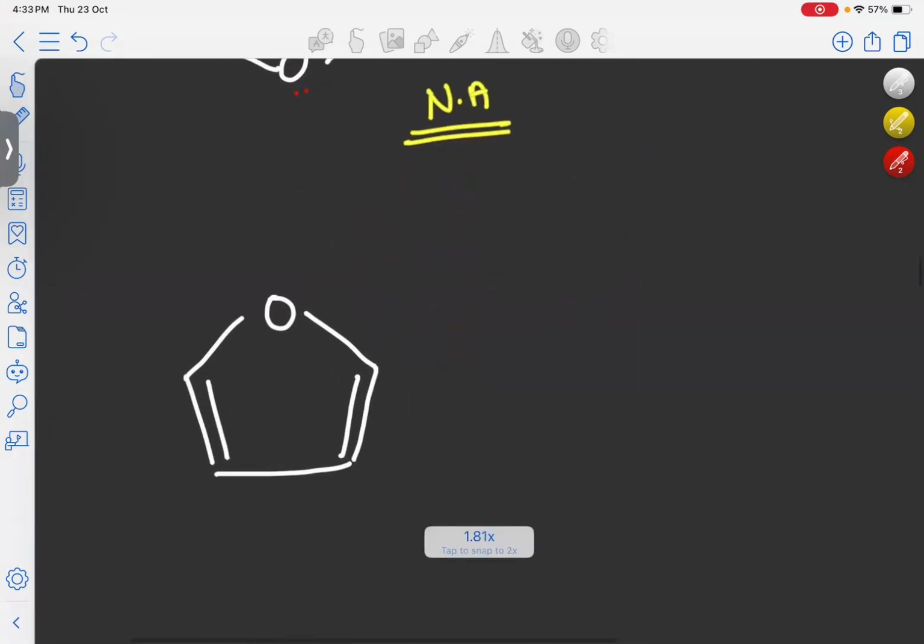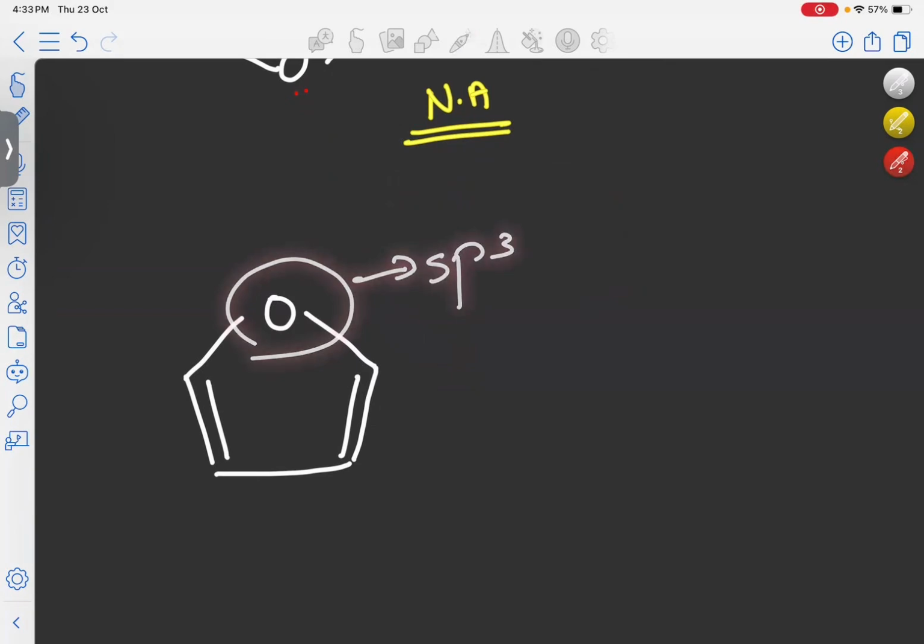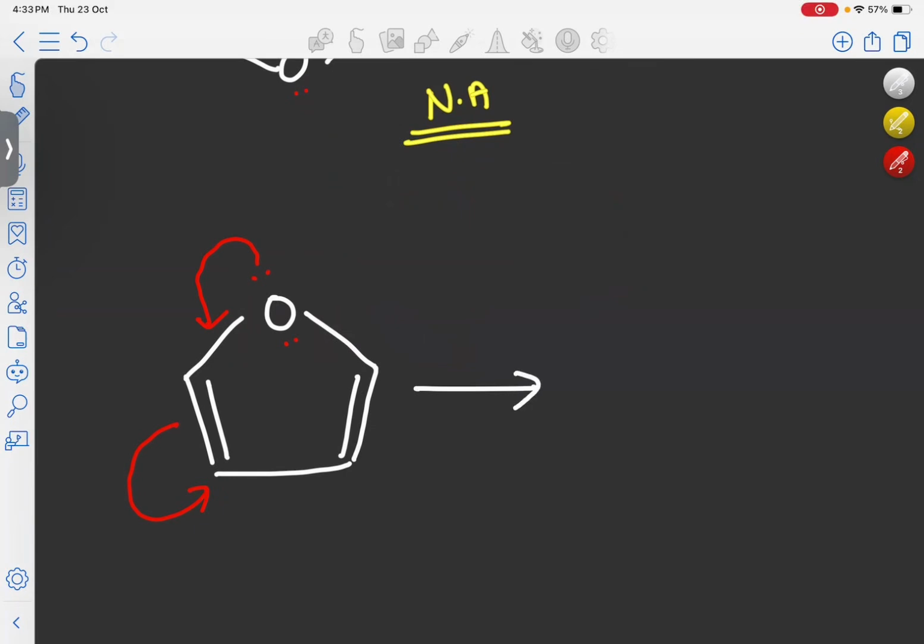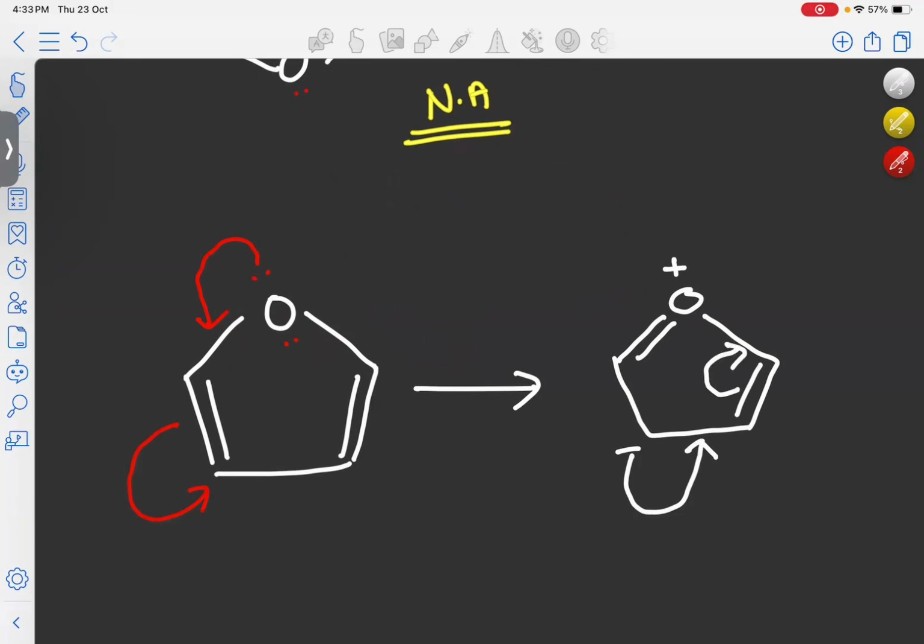Here, again, if you are looking at this oxygen, it is sp3 hybridized, but here there are 2 lone pairs on the oxygen. One of the lone pairs can take part in conjugation. It will move from here to here. In that case, this electron can move here, and after the conjugation, you will get a product like this. A positive charge will come on the oxygen, and this can continue. Now this electron can move here, this bond can move here. So like this, the conjugated structure can continue.